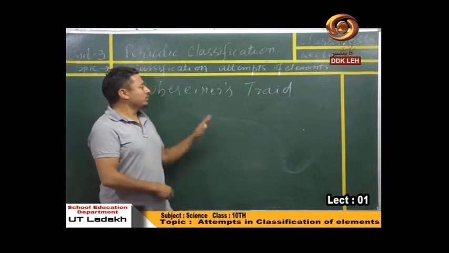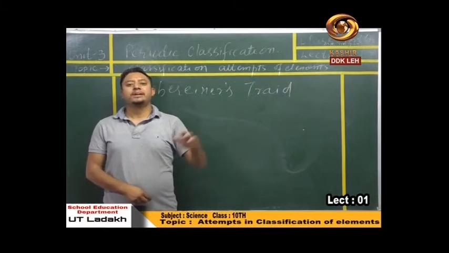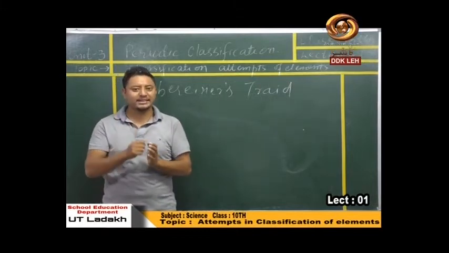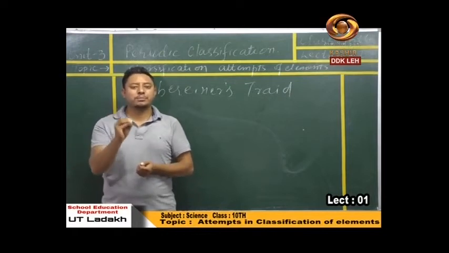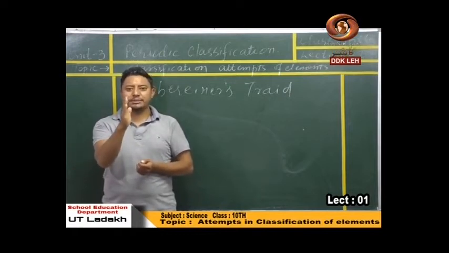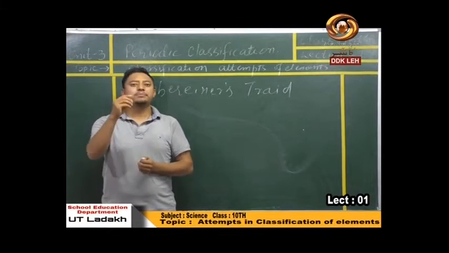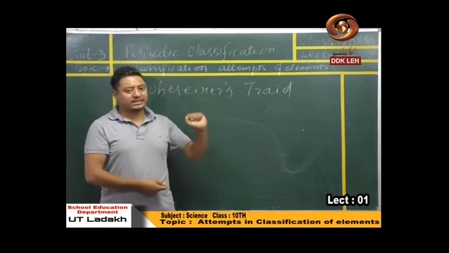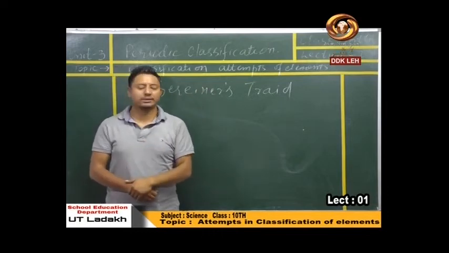So what you have to do is to classify all those elements in certain groups or rows where you will be able to judge the properties of all the elements or all the members of that particular group on the basis of a single member of that particular group. Let's see what these scientists have to say about the classification of elements.